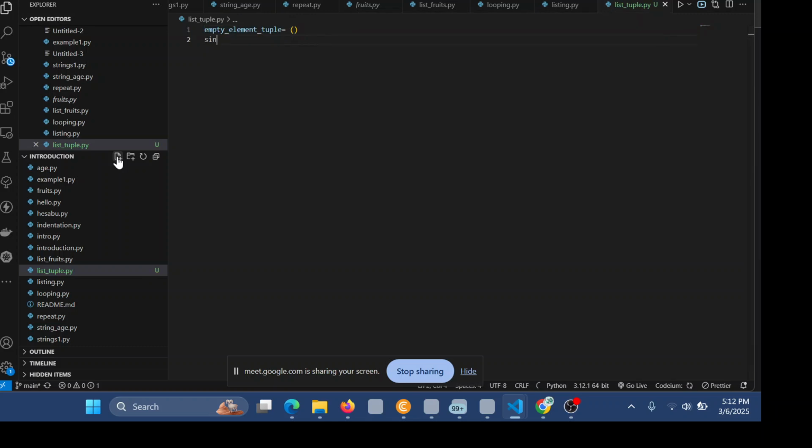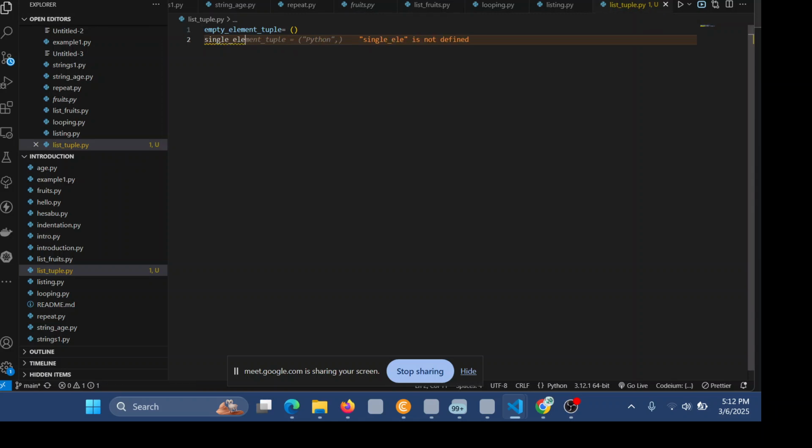I'll also cover another one which is called single element. You can see this one that is empty doesn't have anything, it is very empty, hence we are calling it empty. Then you have another one, single element tuple. I'm going to assign it to a string, and the string will be called Rx.